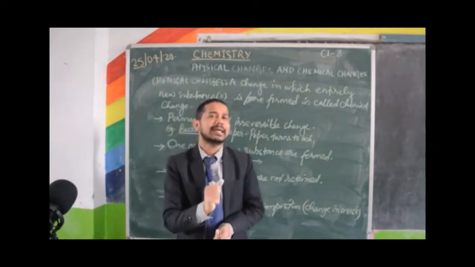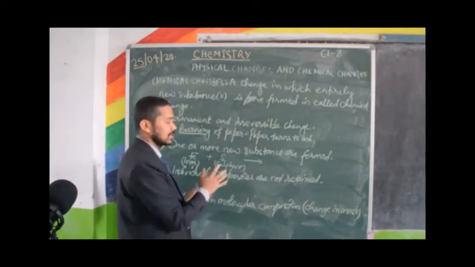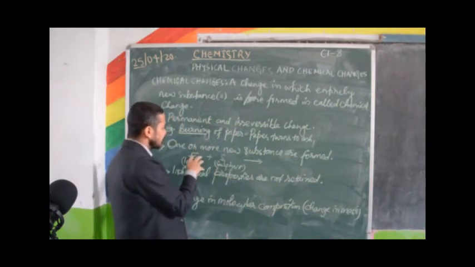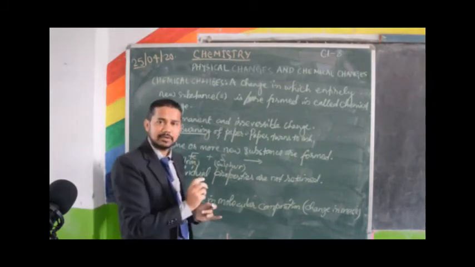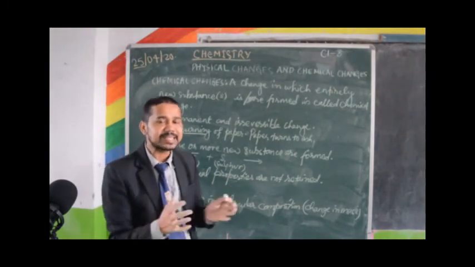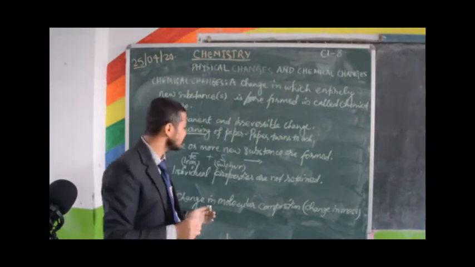If I bring a magnet near this mixture of iron and sulfur, the iron will be attracted towards the magnet. Means mixing is a physical change.